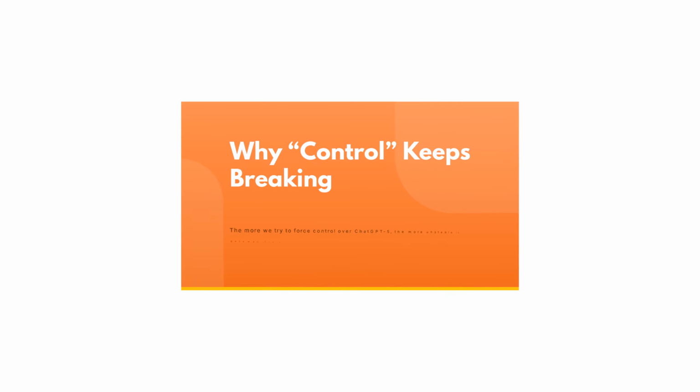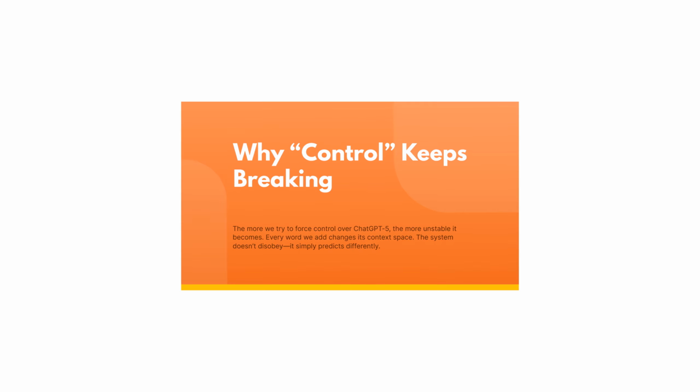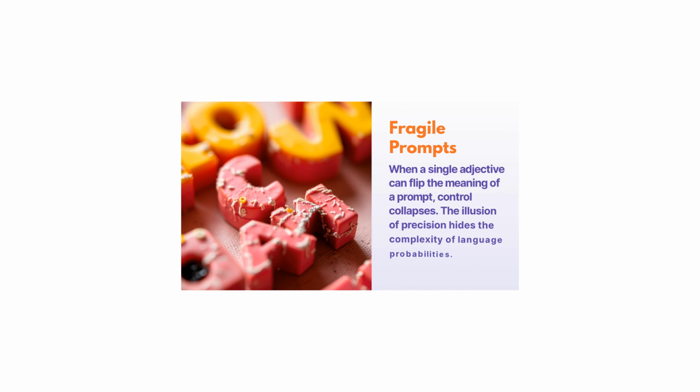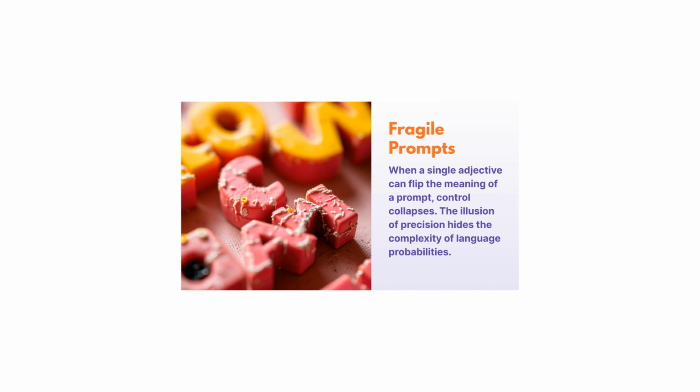Why control keeps breaking. The more we try to force control over ChatGPT-5, the more unstable it becomes. Every word we add changes its context space. The system does not disobey, it simply predicts differently. Fragile prompts. When a single adjective can flip the meaning of a prompt, control collapses. The illusion of precision hides the complexity of language probabilities.